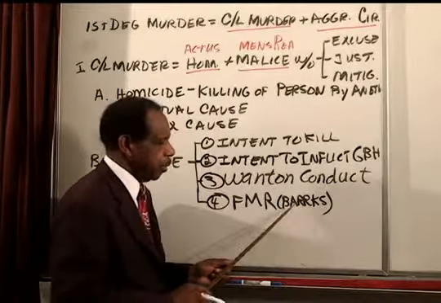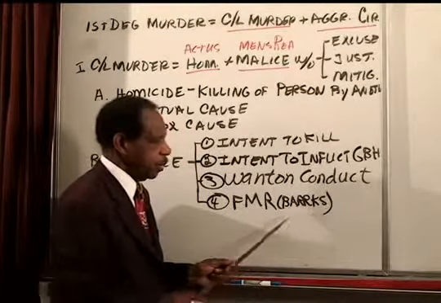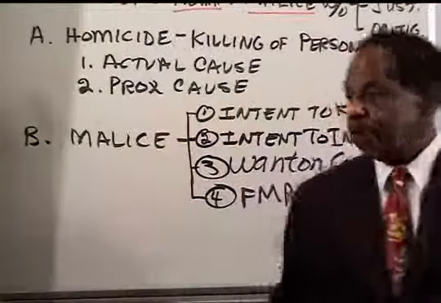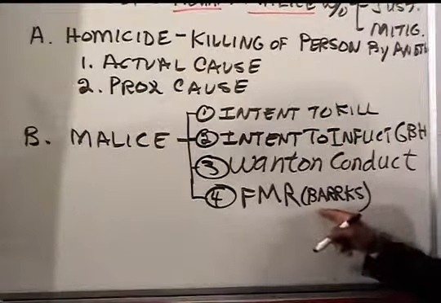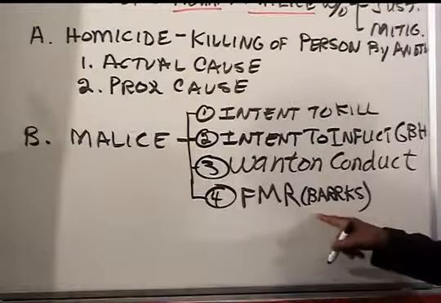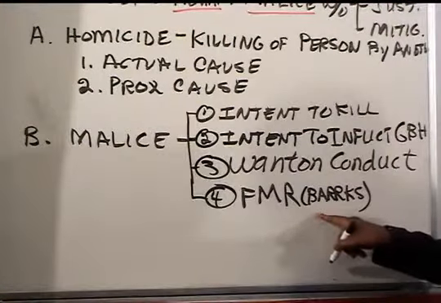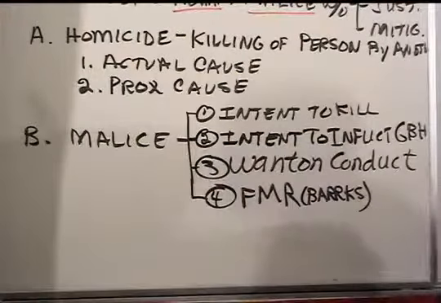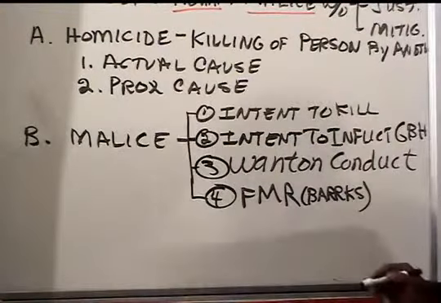Burglary, arson, robbery, rape, kidnap, sodomy are the inherently dangerous common law felonies. And if you're engaged in one of these and someone is killed, okay, that is felony murder, and that provides the malice for common law murder.